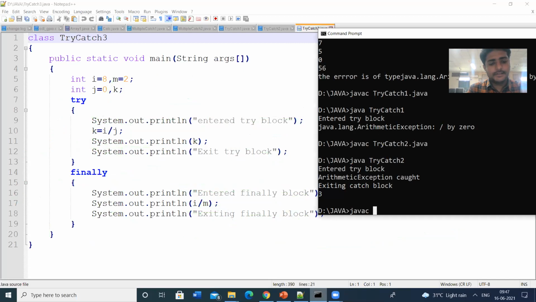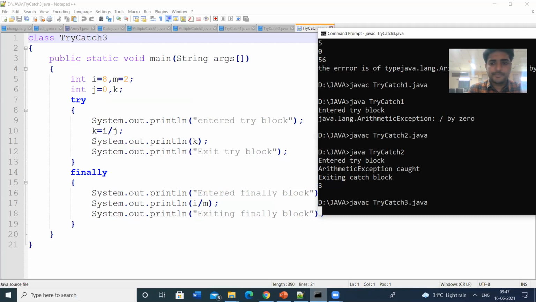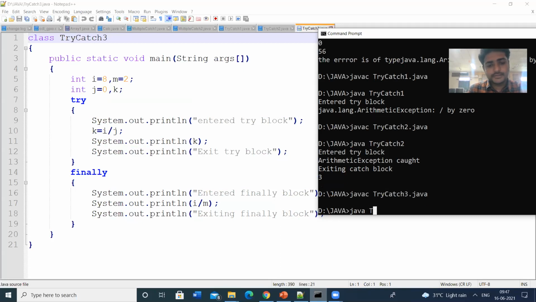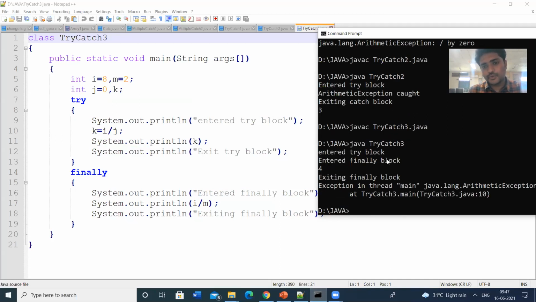So javac TryCatchCatch3.java. No errors. Then java TryCatchCatch3. So check the output here.